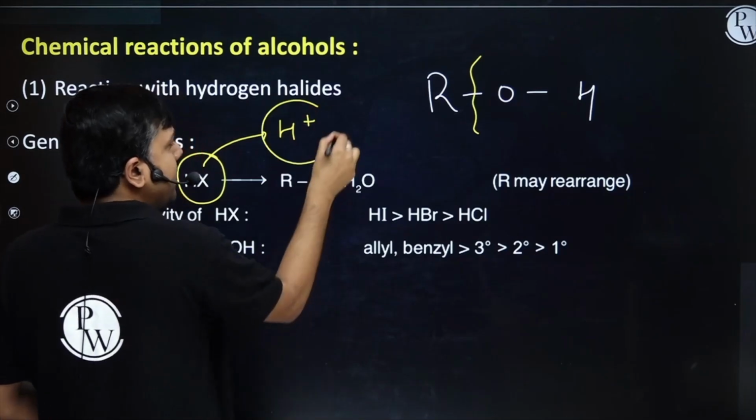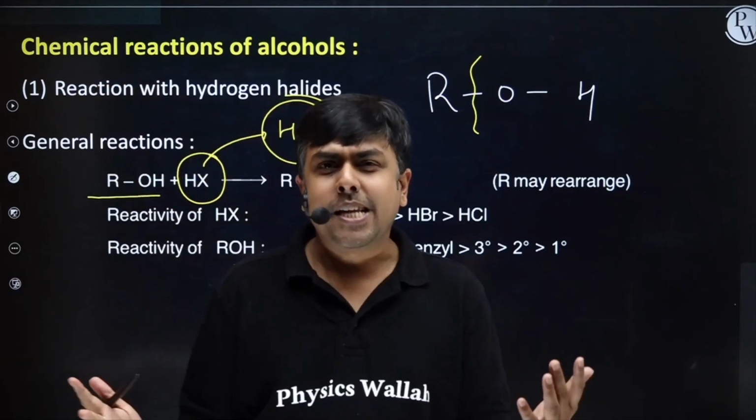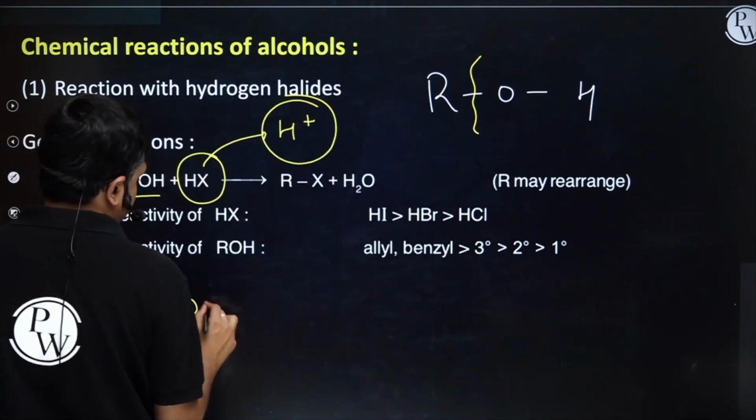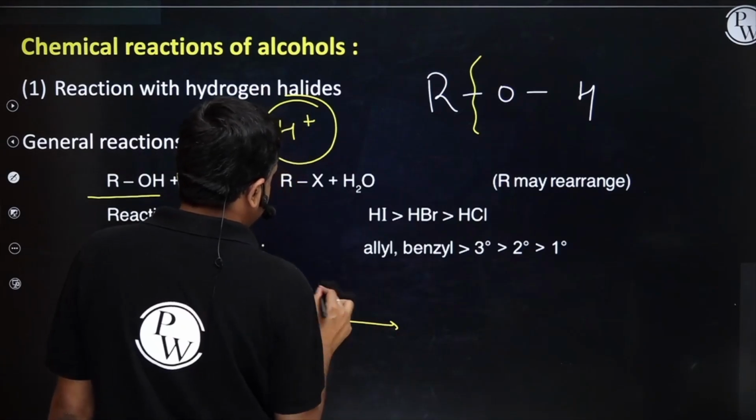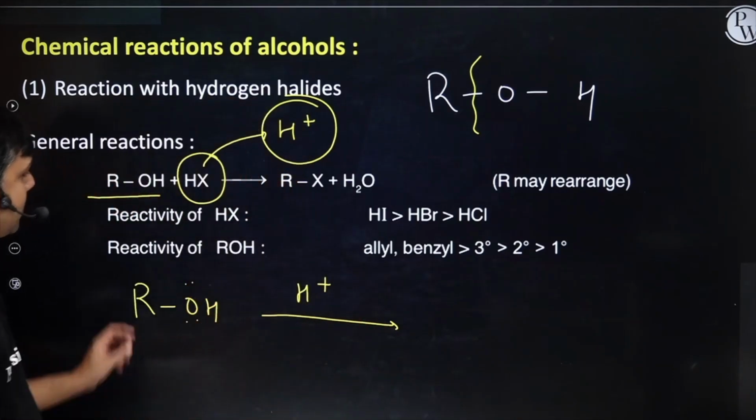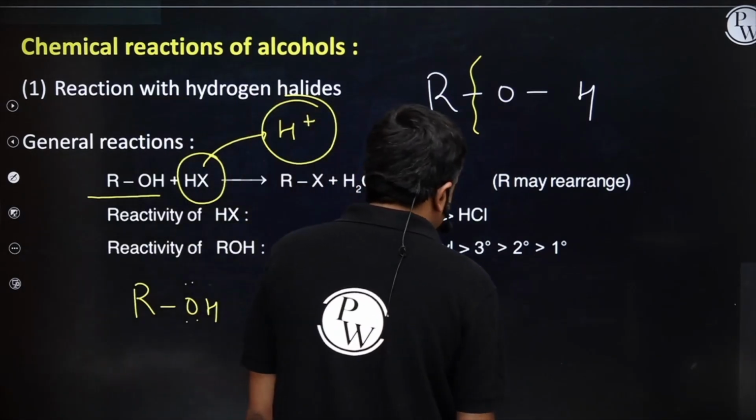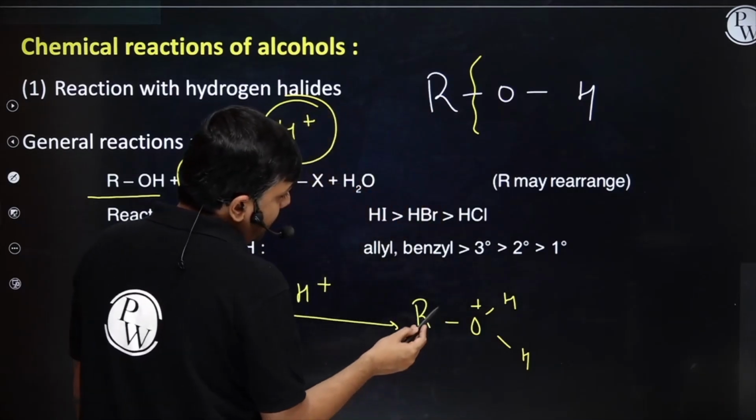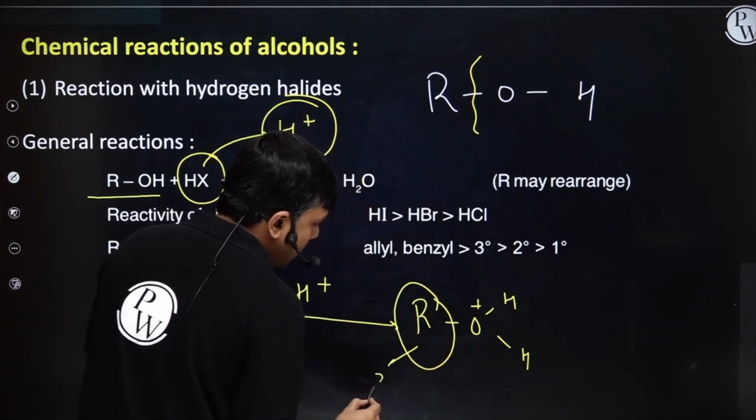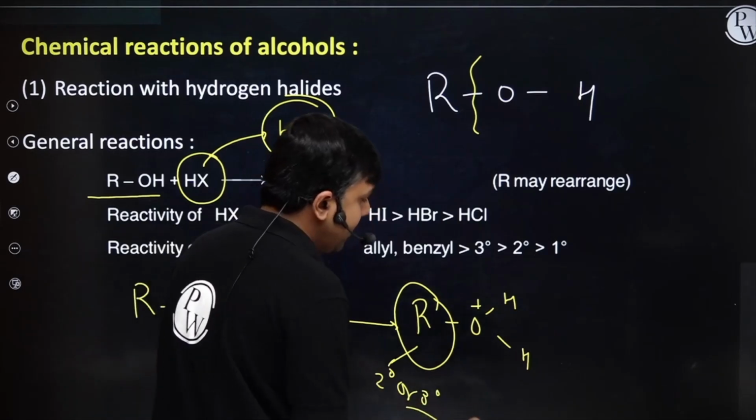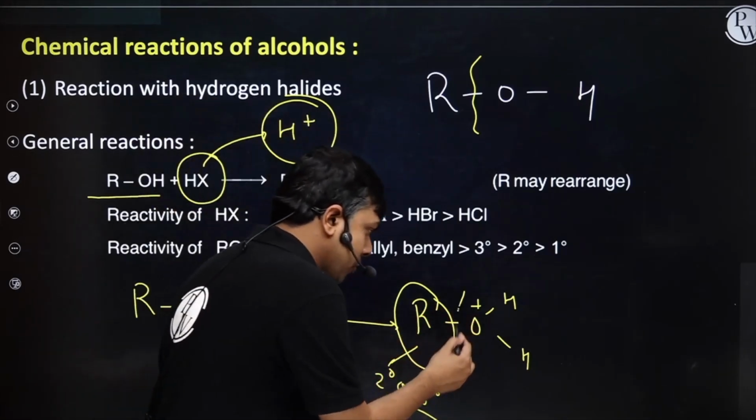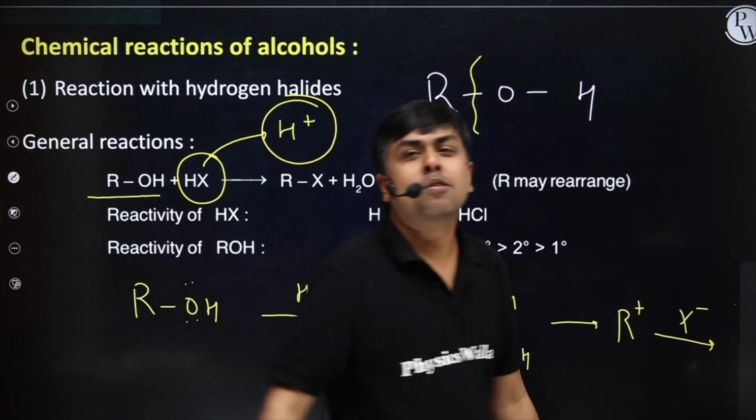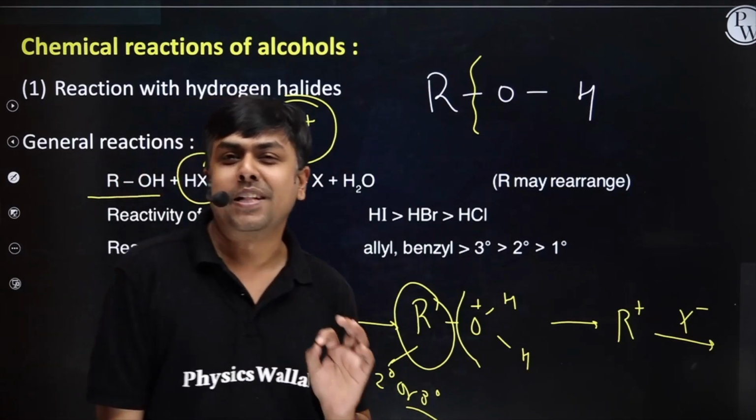And whenever alcohol is treated with H+, the first step is protonation of alcohol. ROH treated with H+, oxygen having lone pair, simply do the protonation, formation of ROHH positive. Now if this R is 2 degree or 3 degree, better 3 degree or more stable, then remove this, form R plus, and then do the attack of X minus. I hope I am clear, students.